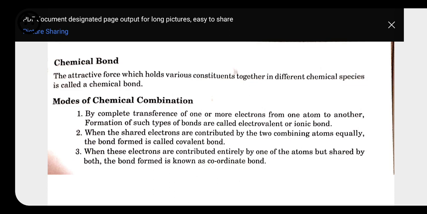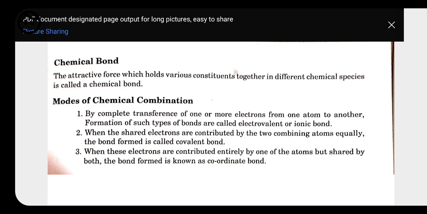It depends on the electronegativity, but whenever sharing of electrons takes place between two atoms, if two atoms need to combine with one another but they both have a small number of electrons, here they are going to share their electrons. This sharing of electrons and formation of a bond is called a covalent bond.